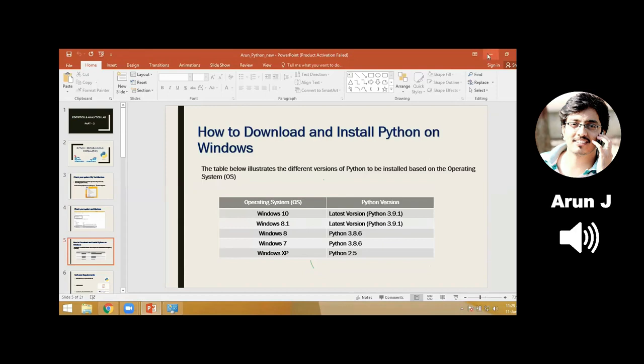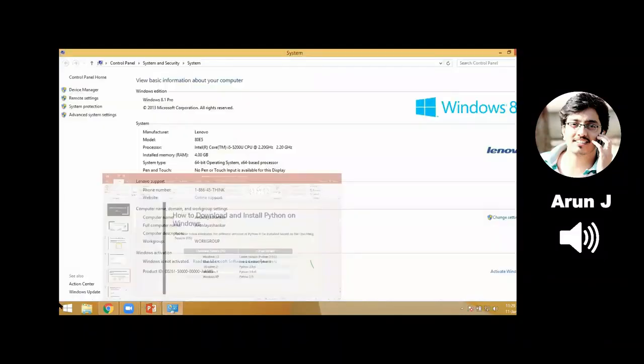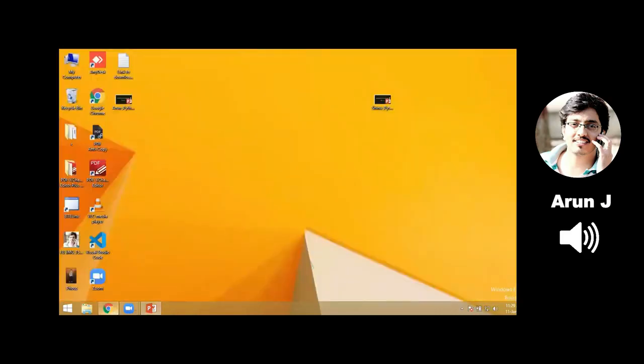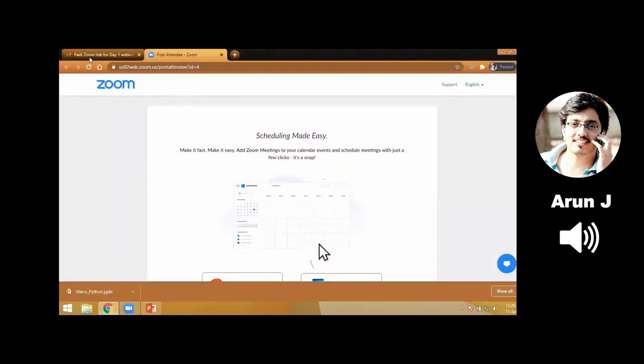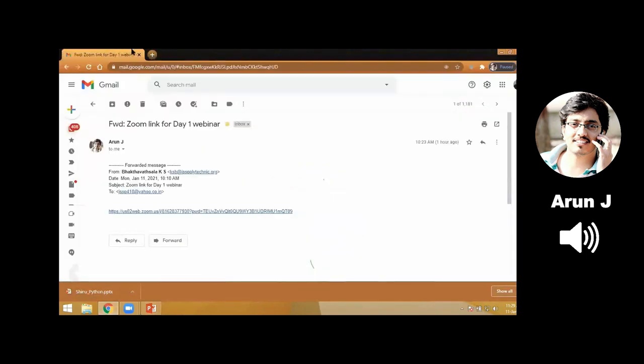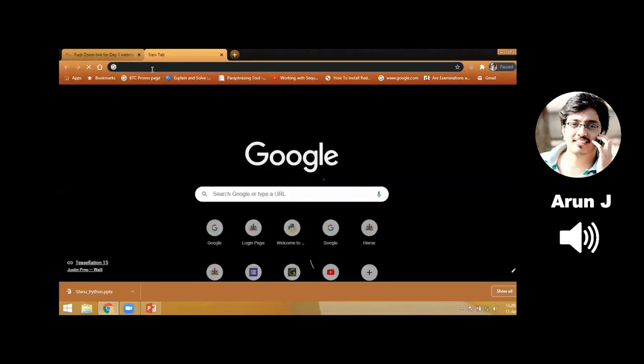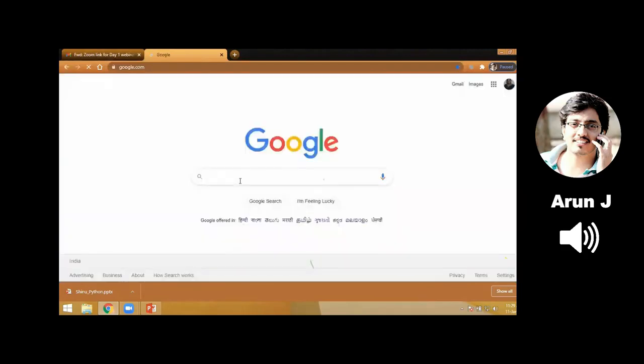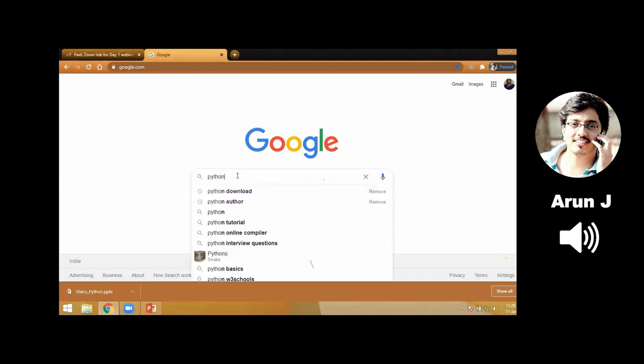Now I am going to download the Python software. In order to download, you must have internet connectivity. Open your favorite browser, search for Google, type Python in the Google search engine, and hit enter.